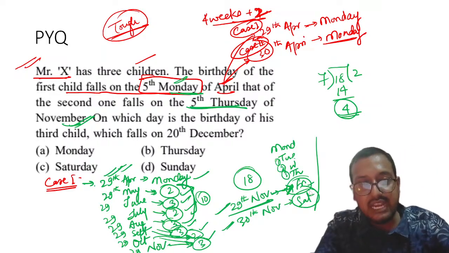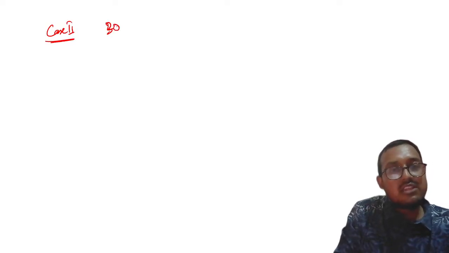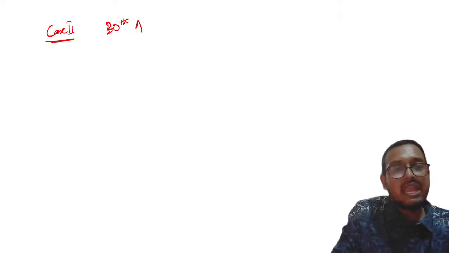Let me add one more slide. Just 1 second. So yeah, case 2. My dear students, let us presume that 30th of April is Monday.